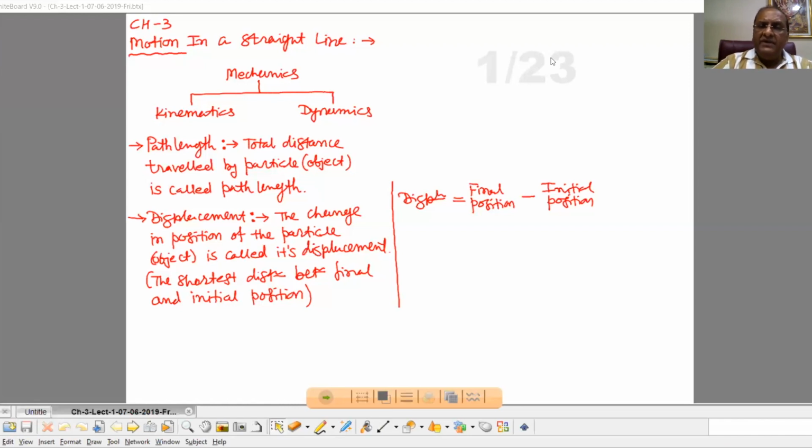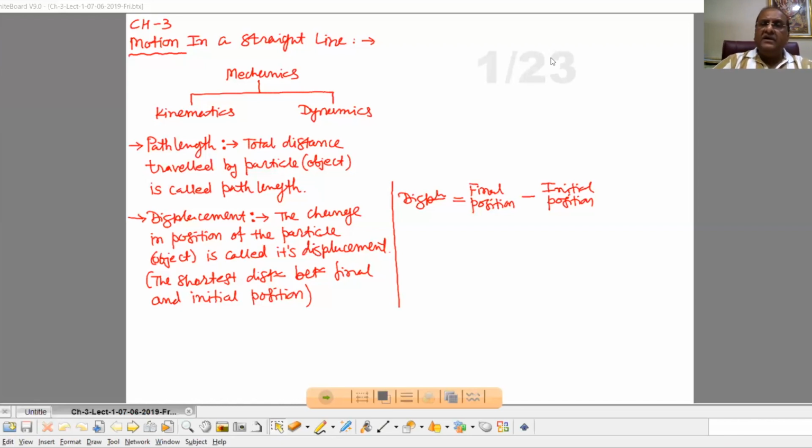Motion means when any object is continuously changing its position with time, then we can say the object is in motion. And when the object is moving only in one direction on any one axis, then we can say that is motion on a straight line, and that is also known as rectilinear motion.